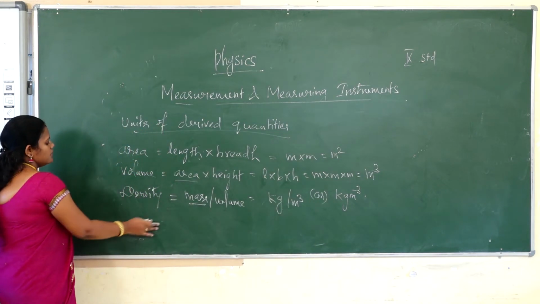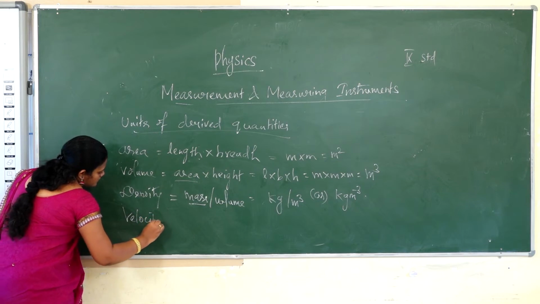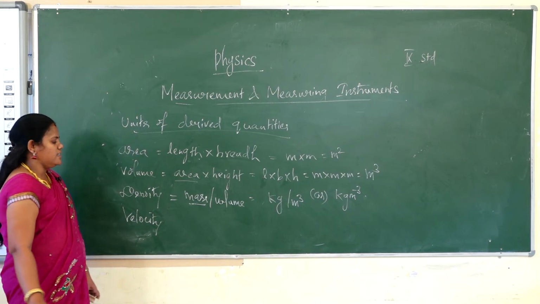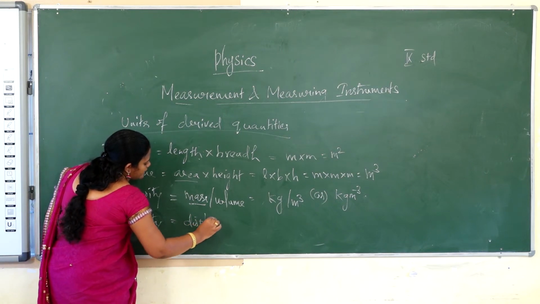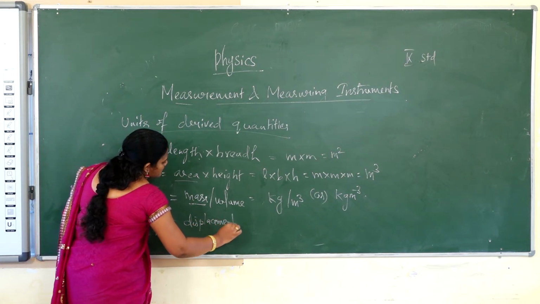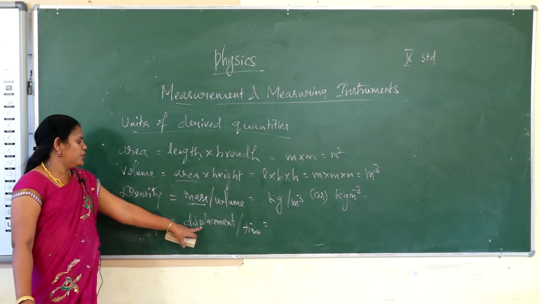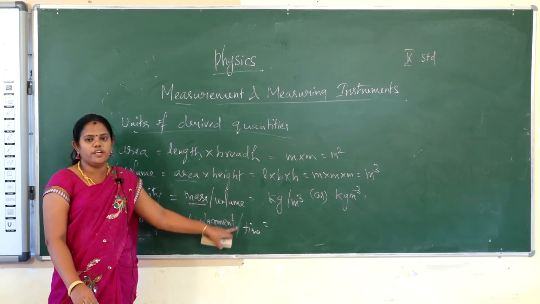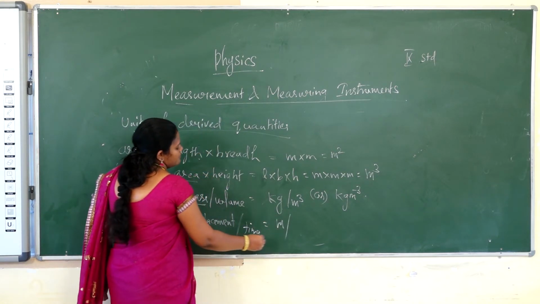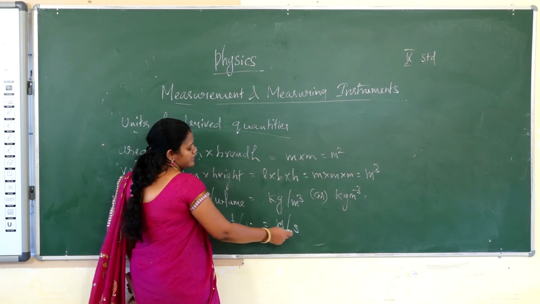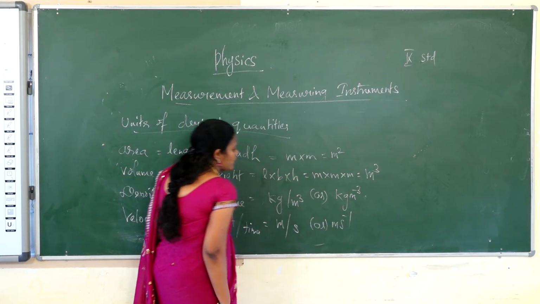Then that is velocity. What is velocity? Displacement per time. So can you guess the unit for this velocity? What's the unit of displacement? That is meter. What's the unit for time? That is second. So meter per second, or meter second to the power minus 1.